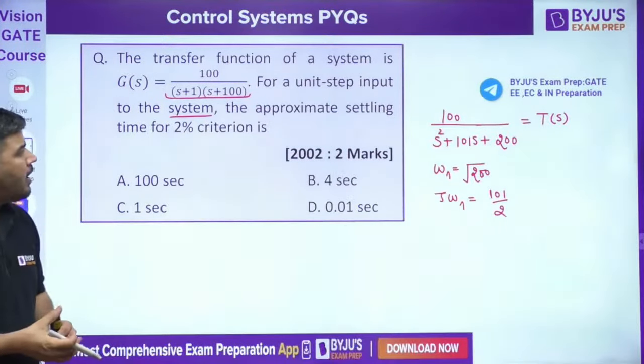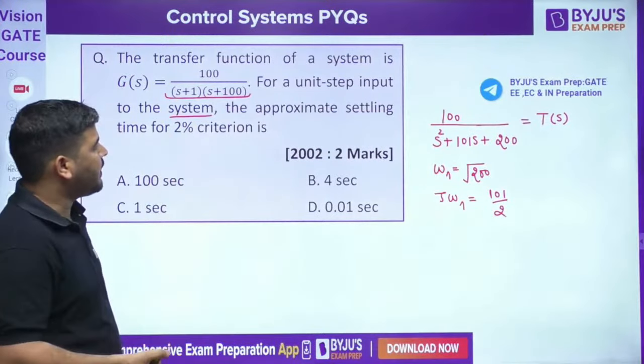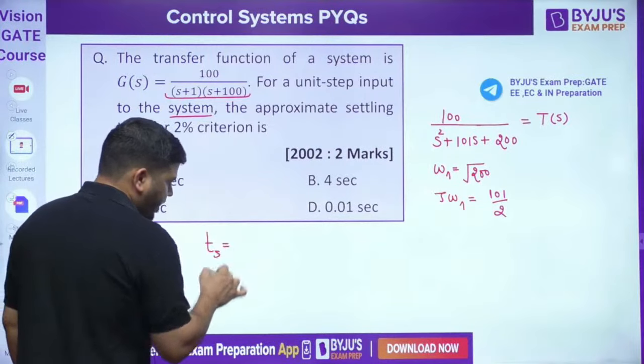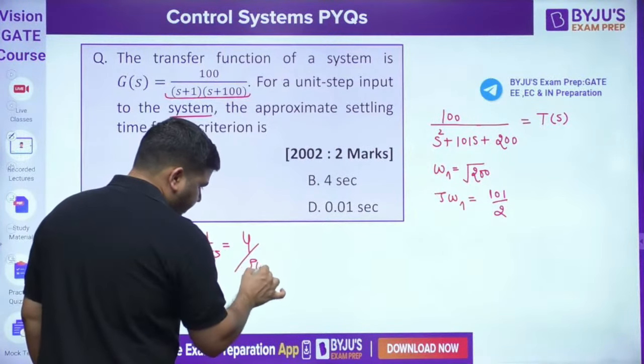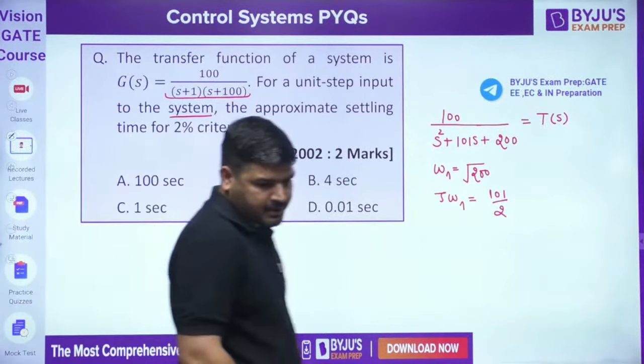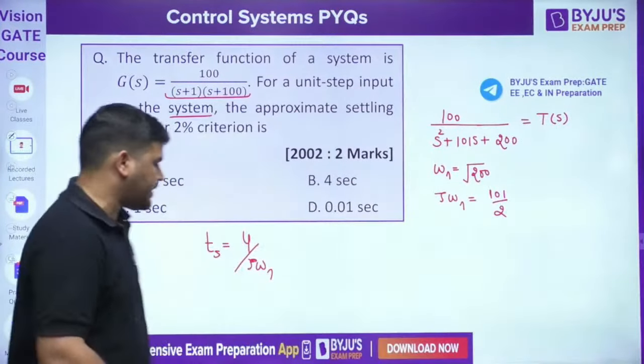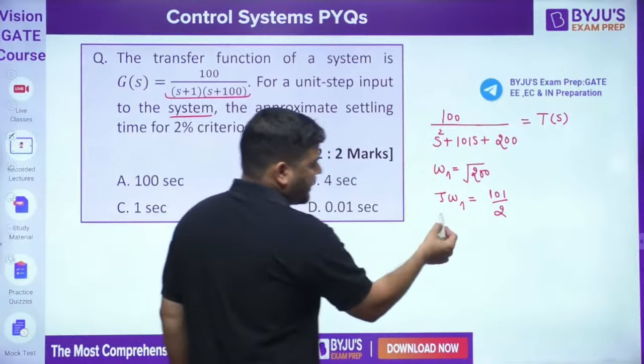Now for the 2% criteria, we need to calculate the settling time. So tell me guys, what is the formula for settling time? Is it 4 by zeta omega n or 5 by zeta omega n? Because we know the zeta omega n value.